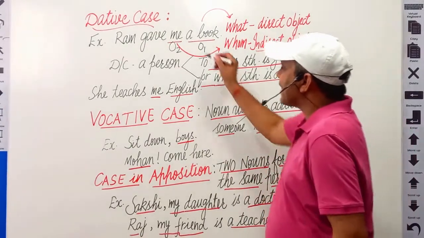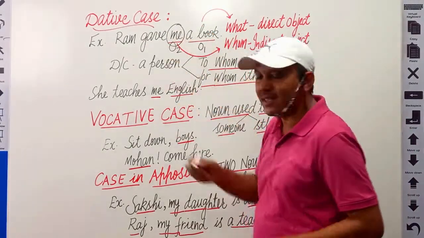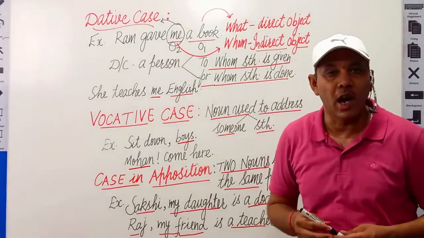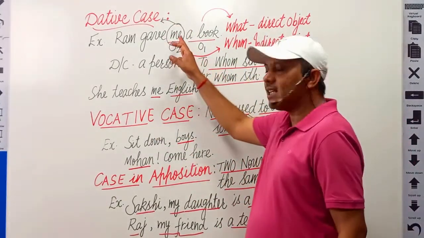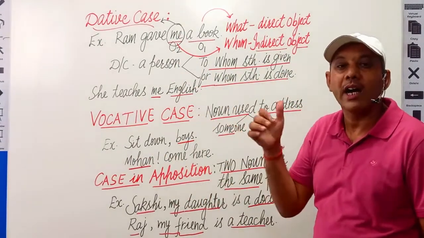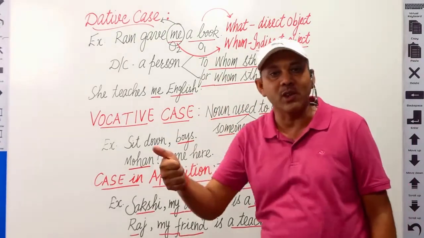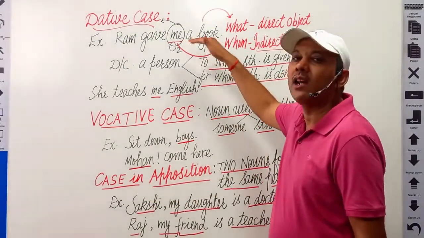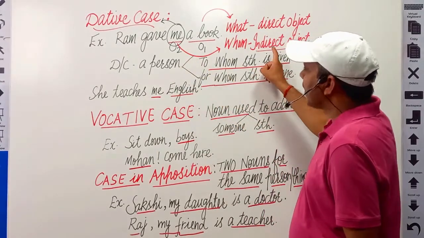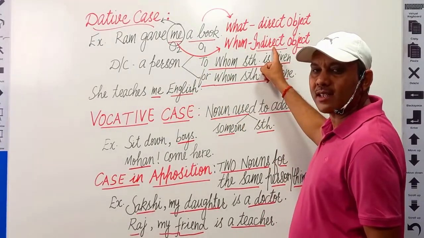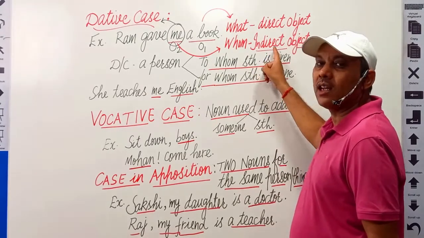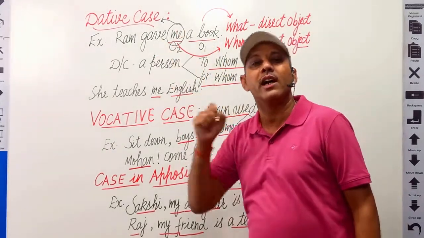And indirect object in every sentence is known as the dative case of noun. Of course, this is a pronoun, but literally pronouns are the words used in place of nouns. Literally, they are also nouns. In this way, we can say that in a sentence having two objects, every indirect object is the dative case of noun.